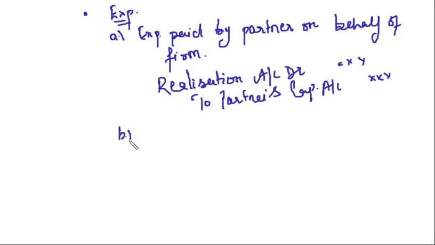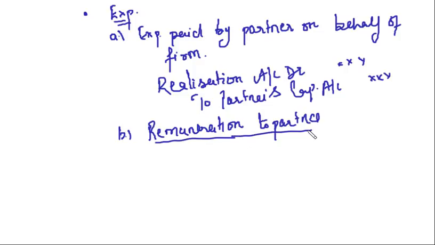Then what was the second case? Remuneration to be paid to partner. Right? Remuneration to partner for carrying out the dissolution. If we are paying the remuneration to partner for carrying out the dissolution, again the partner's capital account will be credited and realization account will be debited.